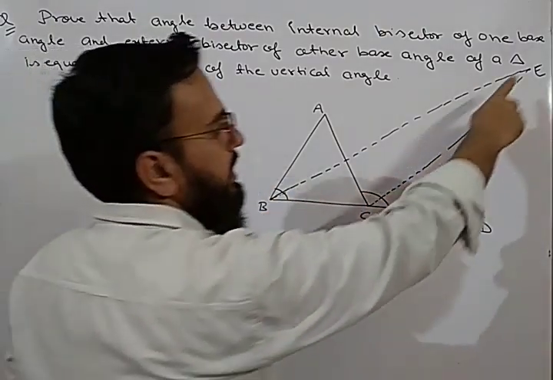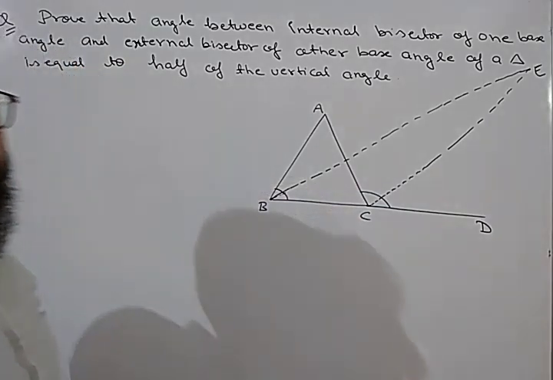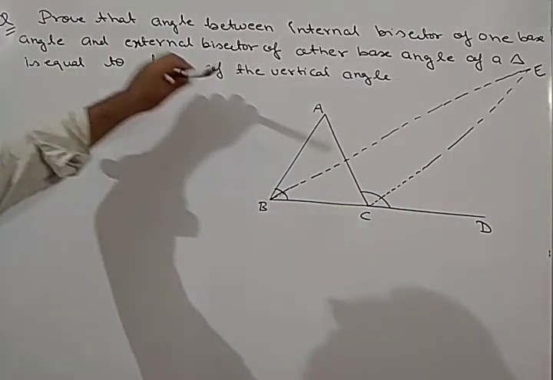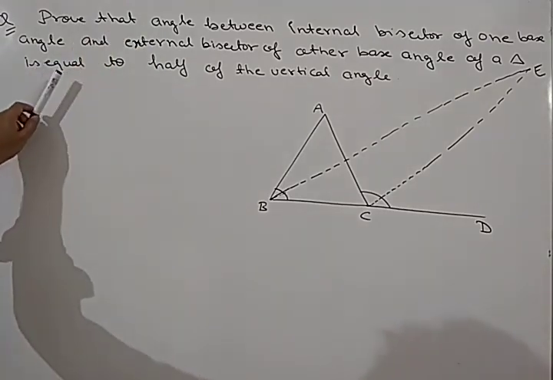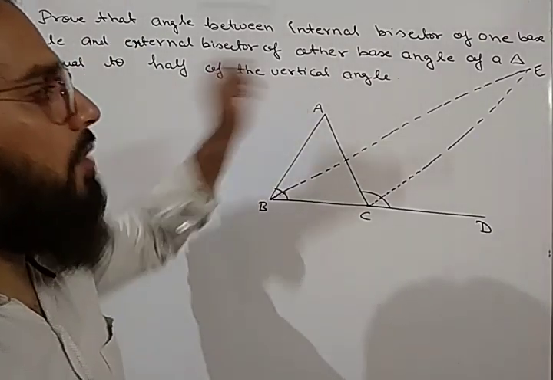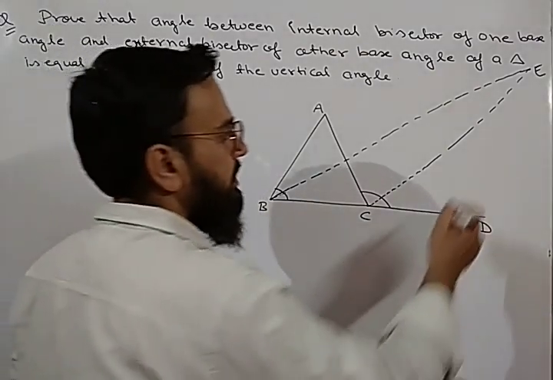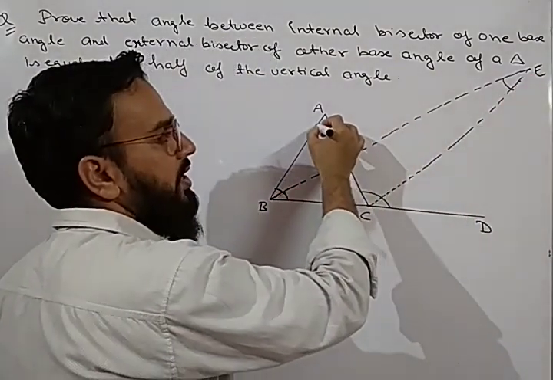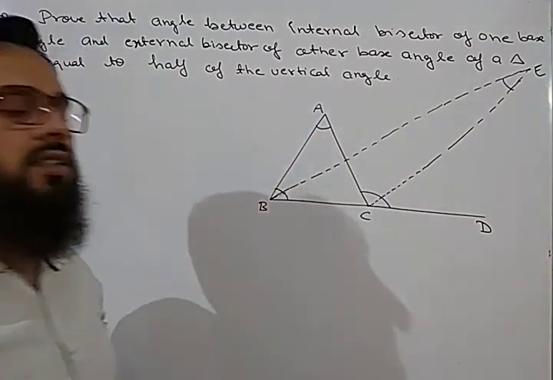Both the bisectors are intersecting at point E. Now what we have to prove? We have to prove that this angle is equal to half of the vertical angle. Means we have to prove that this angle E will be half of vertical angle of the triangle, that is triangle ABC.